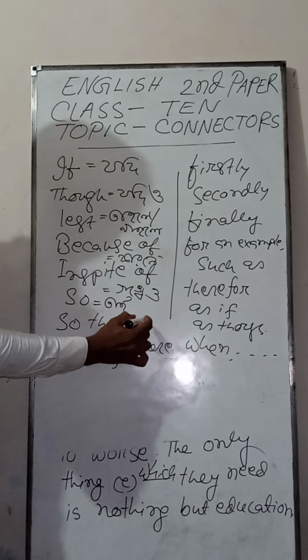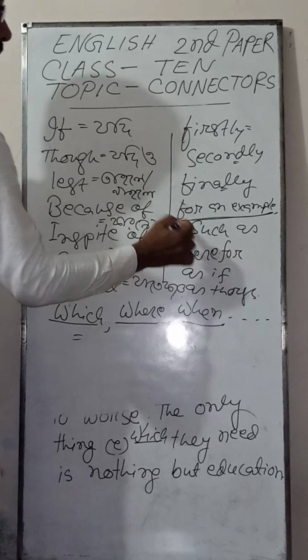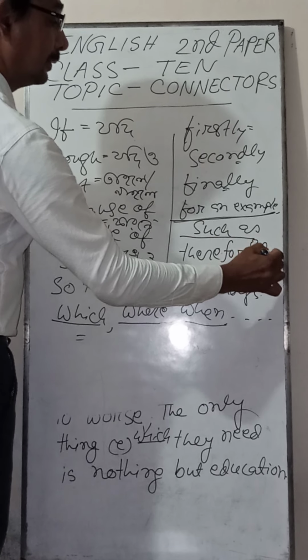These are which, where, when, why. These are the relative pronouns. If you find any things, materials, animals, or any baby, in that case you have to write which. If you find any place, you have to write where. If you get any time, then you have to write when. And firstly, secondly, finally, for example, and such as.